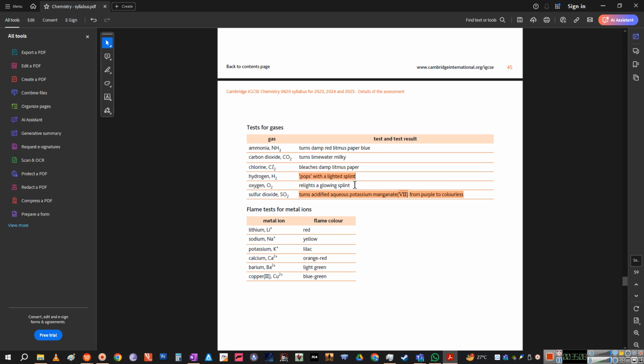Now remember the difference between lighted splint, that means वो स्टिक जिसको आग लगी हुई हो, that will create the pop. And oxygen के लिए हम जलती हुई स्टिक कभी use नहीं करते, we use a glowing splint. Glowing से मुराद है now the fire is extinguished but it is still red, right? If you have ever used a match stick, when it blows out it is still red, right? That is called a glowing splint, right? So if you have a glowing splint and you put it in a test tube of oxygen, it will again catch fire immediately, right? And why the fire extinguishes?